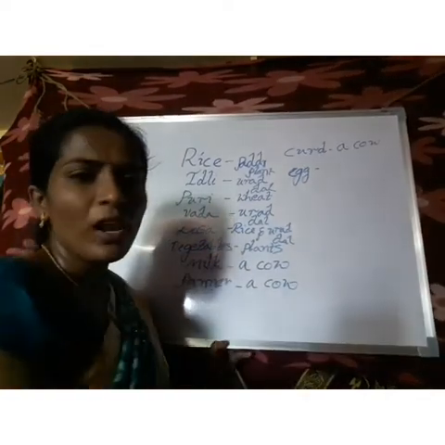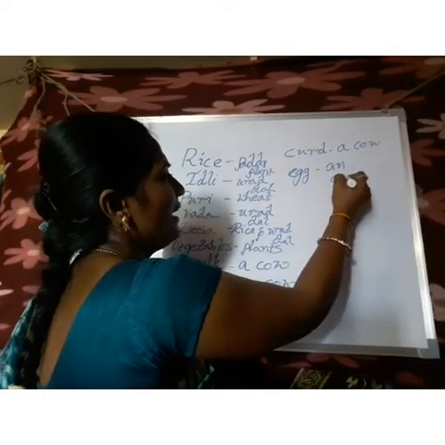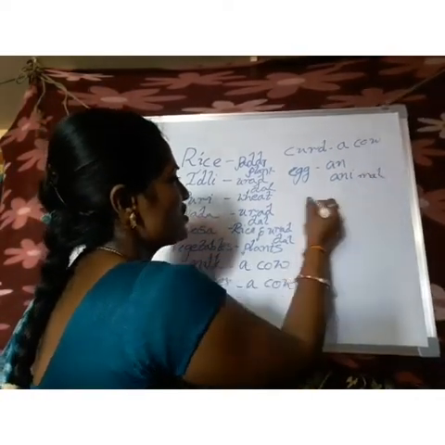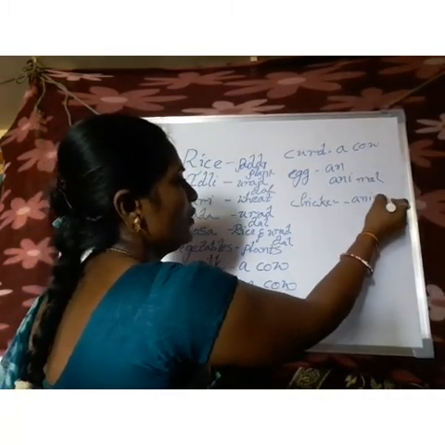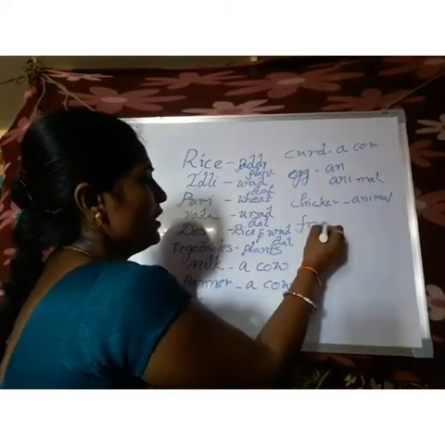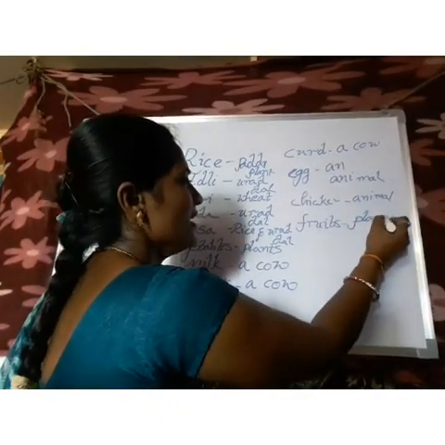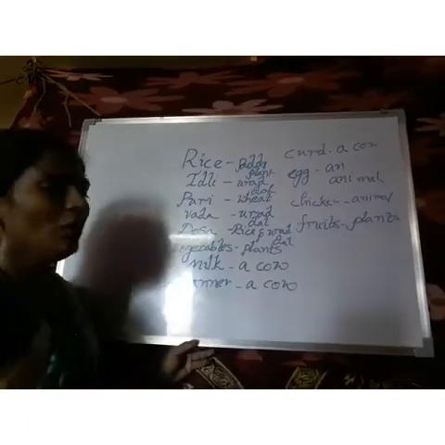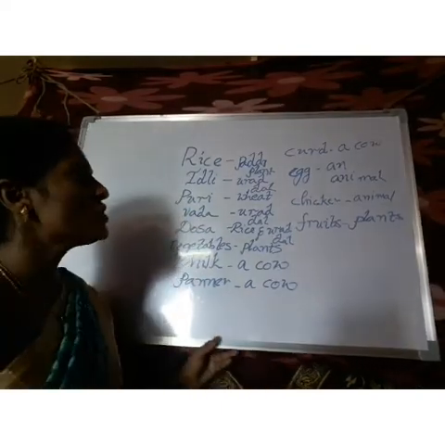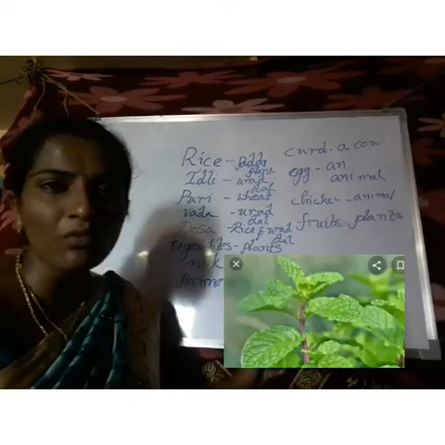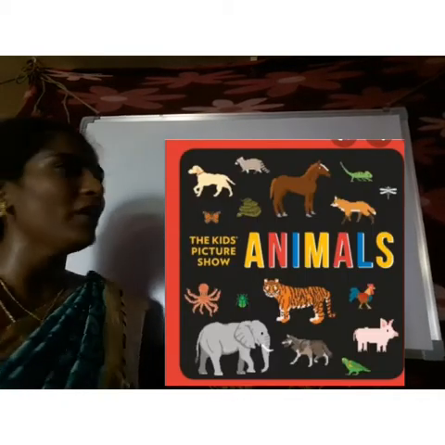And see egg, as I told you before, this egg comes from an animal. And not only this, chicken, mutton, these all also come from animals only. And coming to fruits, fruits also we get from plants. So from this example, what can you understand? What you are eating every day, we mostly get from plants, and some of the items we get from animals.